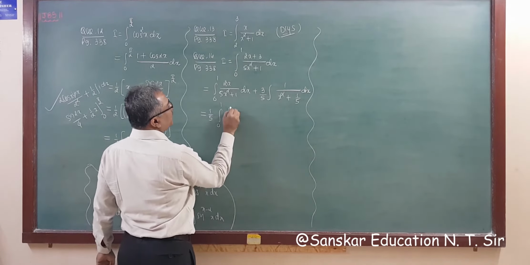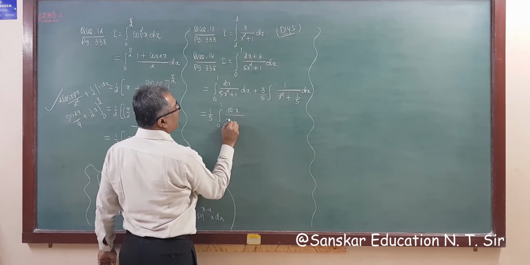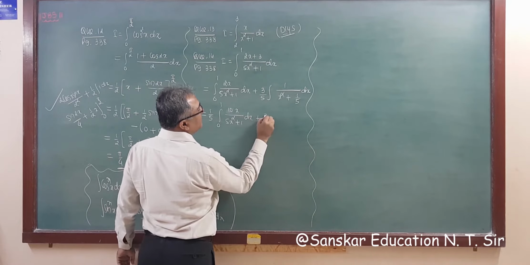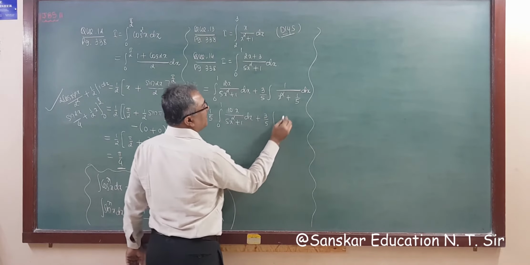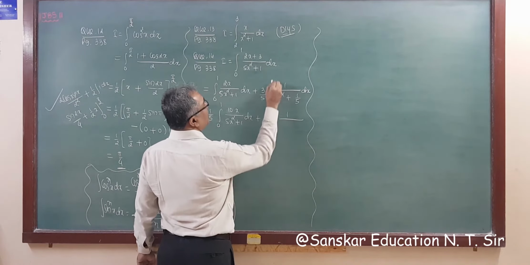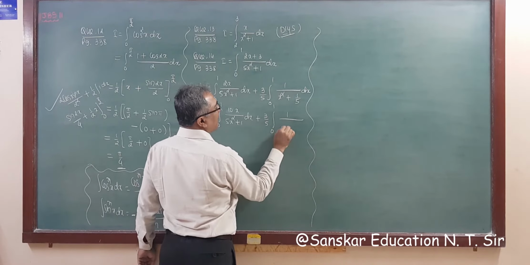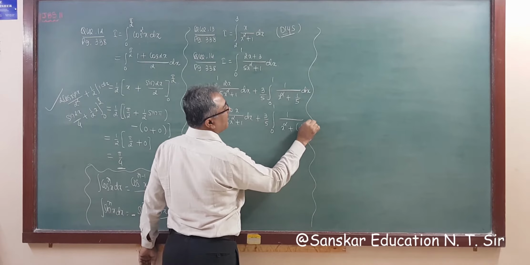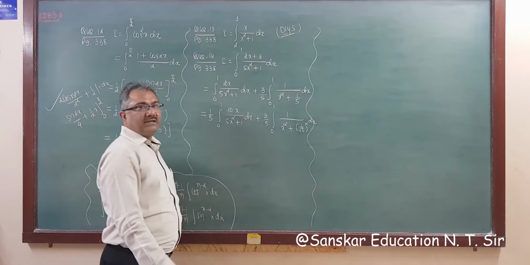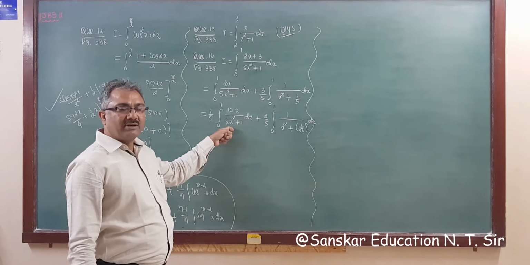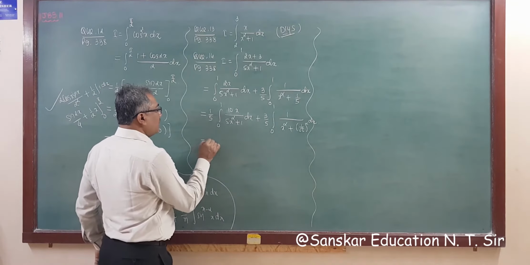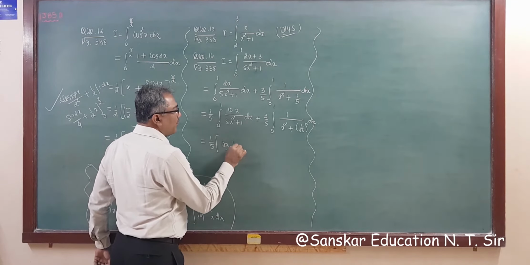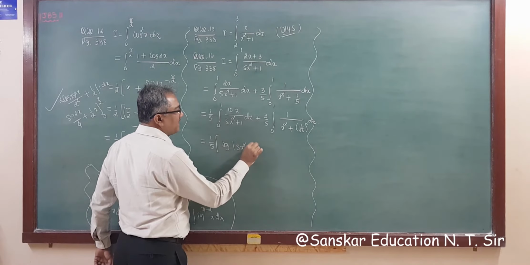This is 5 into 2, that is 10x, whole upon 5x square plus 1 dx, plus 3 by 5 integration, in limit 0 to 1, 1 upon x square plus 1 upon root 5 whole square dx. So the derivative of the denominator is in the numerator. The answer will be log mod. So 1 upon 5 log mod 5x square plus 1, right?